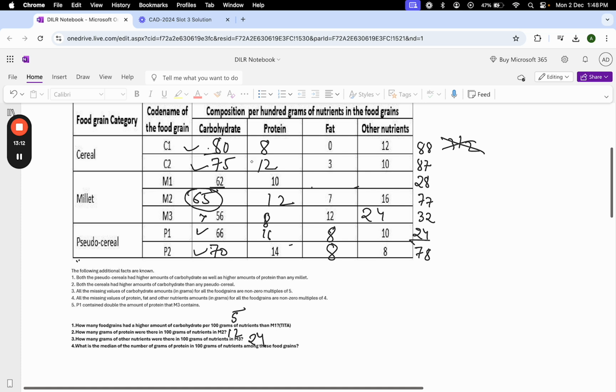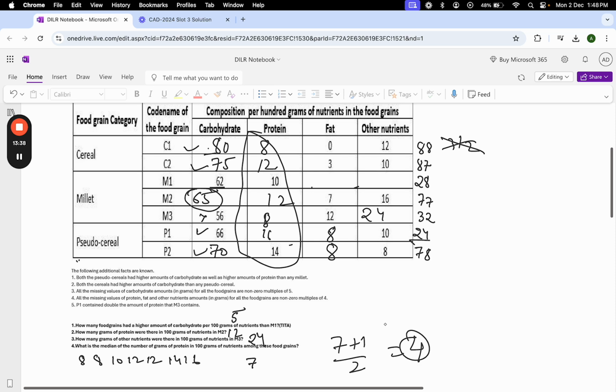Median of number of grams of protein in 100 grams of nutrients among these food grains. So this question, we'll arrange these 7 values in ascending order. This is 8. 8 is coming twice, so again 8, then 10, 12 is coming twice, 12, then 14, then 16. 7 values. So since the number of values are odd, the median value would have been the 7 plus 1 by 2, which is equal to 4th value.